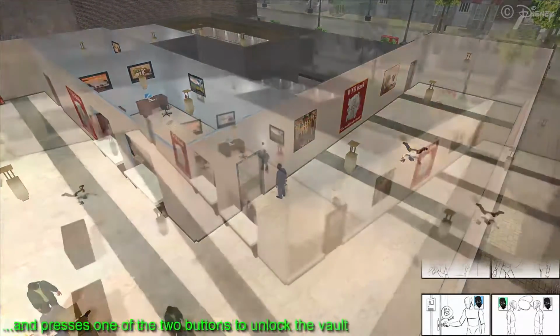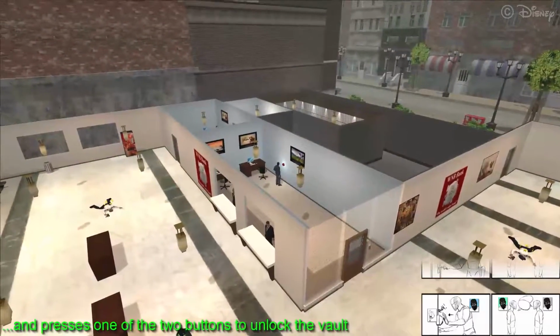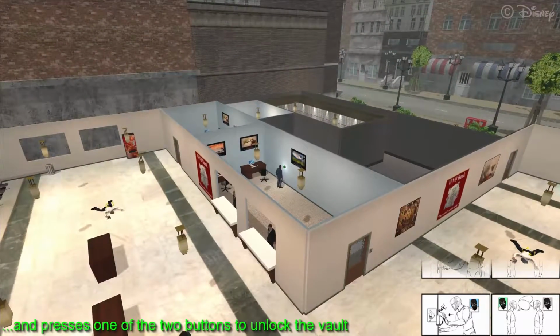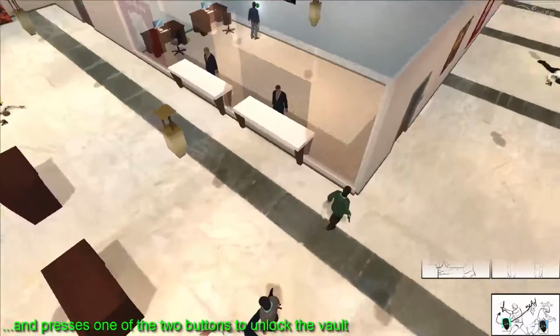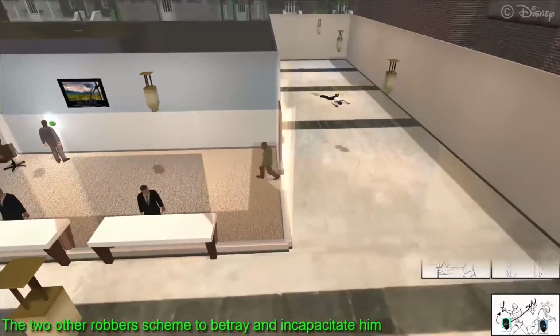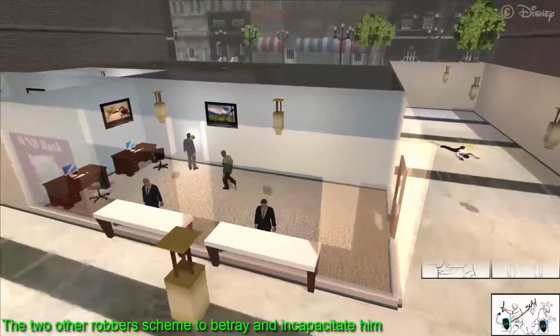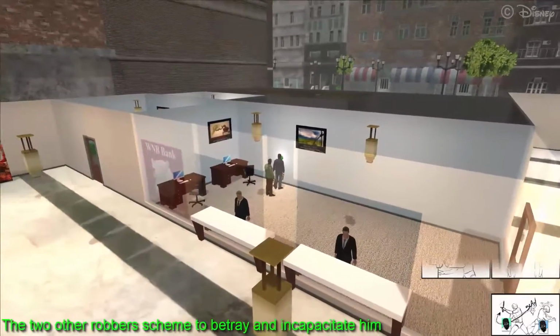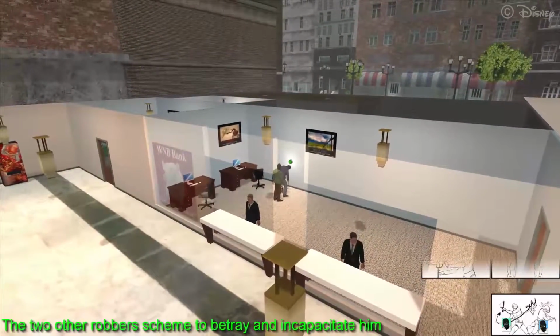Within the main story arc, a subplot plays out in which the robbers double-cross each other until only one is remaining. A narrative of this length and complexity takes minutes to author.